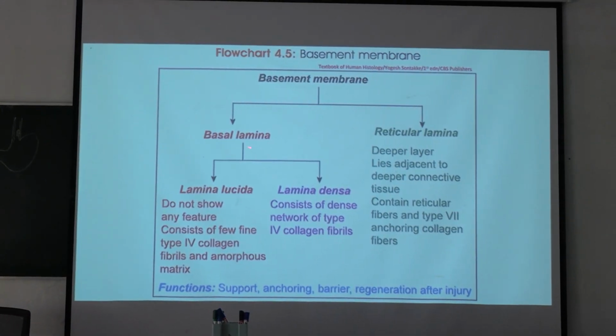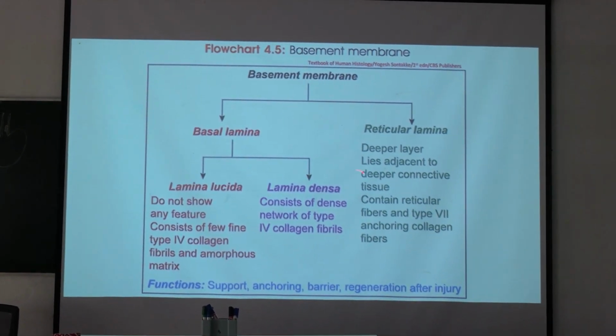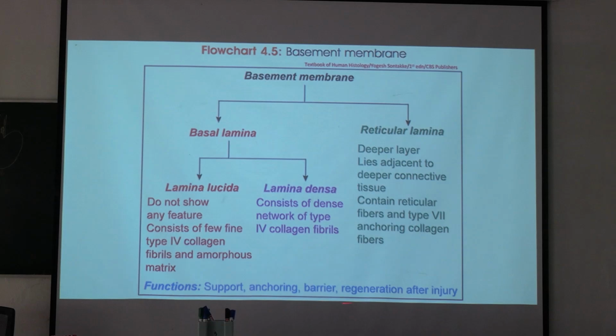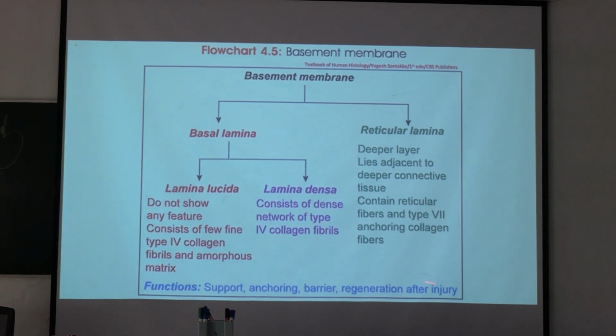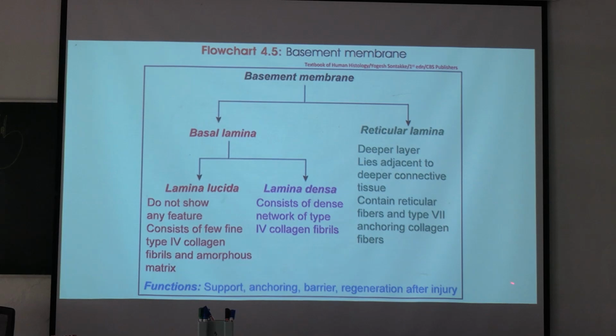So basement membrane consists of basal lamina and reticular lamina. Basal lamina again consists of two layers, lamina lucida and lamina densa. Lamina lucida does not show any feature and consists of a few fine type 4 collagen fibrils and amorphous matrix. Lamina densa consists of a dense network of type 4 collagen fibrils. Reticular lamina, the deeper layer, lies adjacent to the deeper connective tissue and contains reticular fibers and type 7 anchoring collagen fibers.